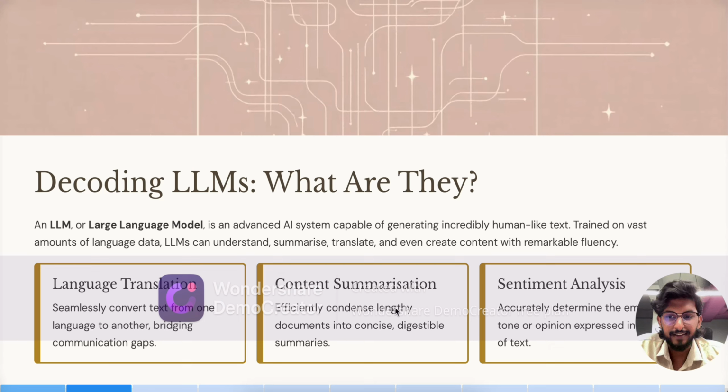Language translation. When the user enters a text, it is able to convert one language to another. Content summarization. If you have a lengthy document or a website, it is able to summarize the content for the user. Sentiment analysis. If the user enters data or speaks, it provides the emotional tone and analyzes its sentiments.